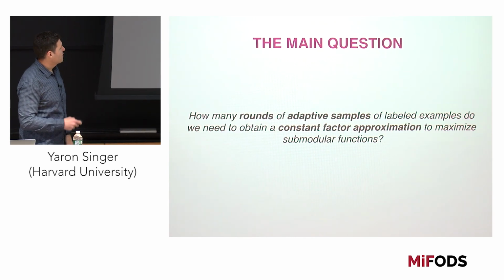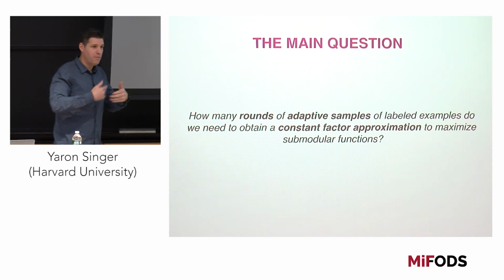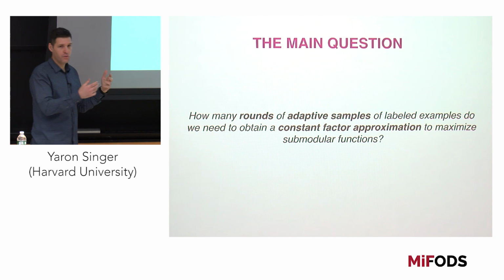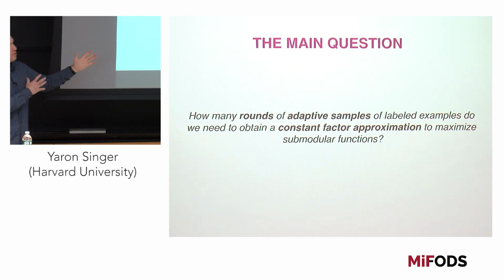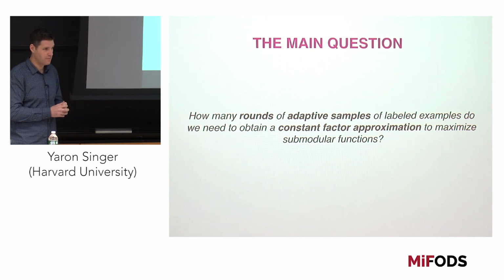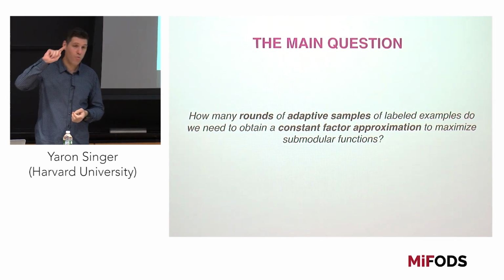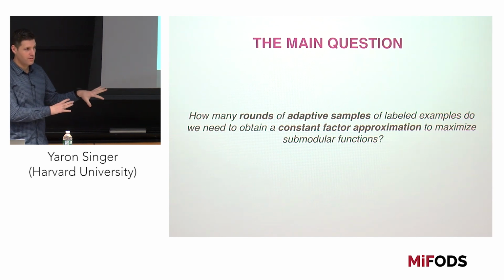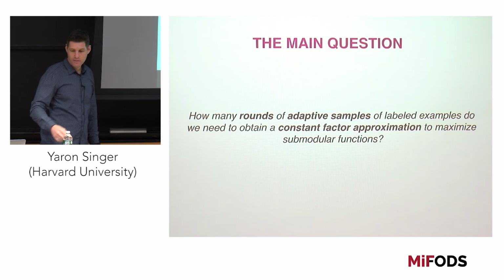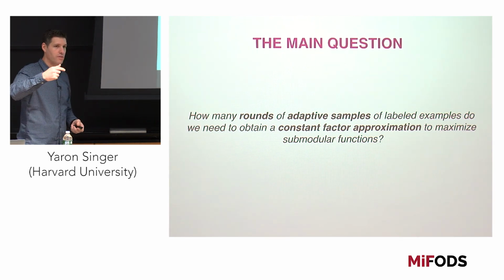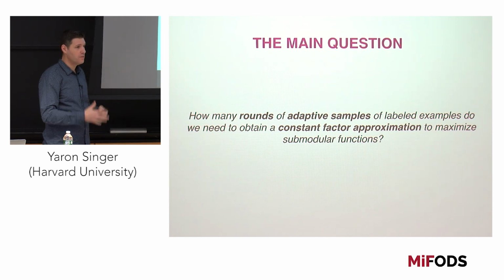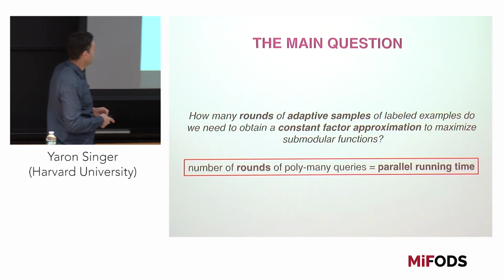So the question that I'm asking is, how many rounds of adaptive sampling do we need to come up with good solutions? To me, good solutions here means a constant factor approximation guarantee to optimize submodular functions, right? We know that if we have one round, there is an impossibility result. If we think a little bit more about what the greedy algorithm does, in the worst case it uses n rounds until it comes up with a result. But is that what it takes, right?